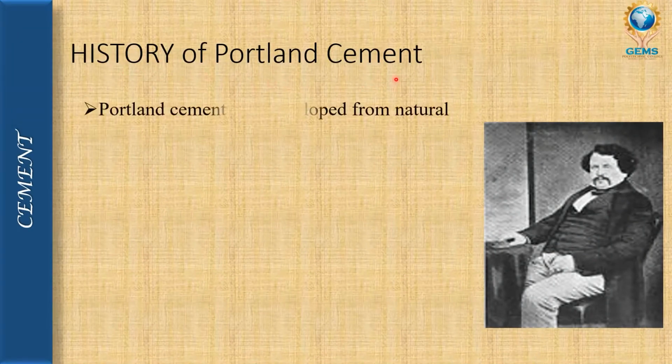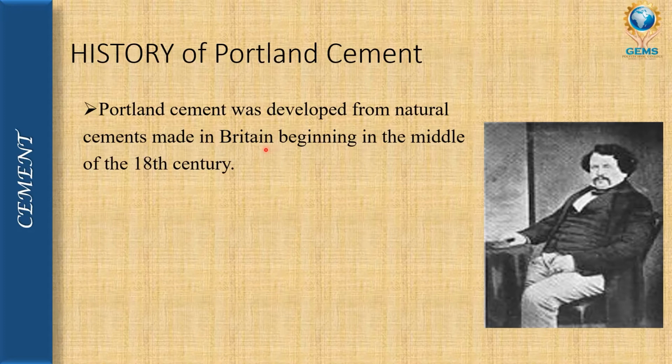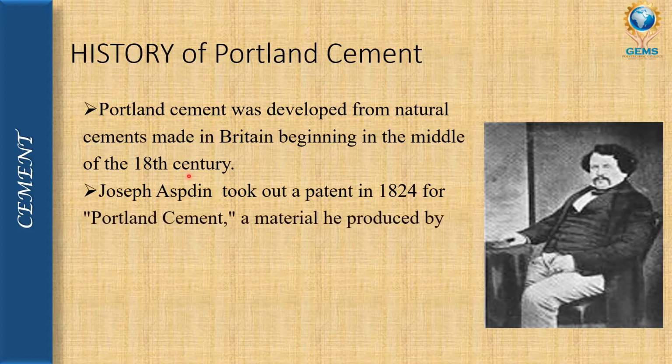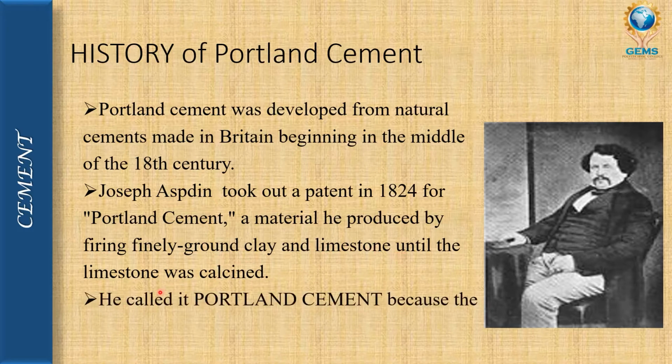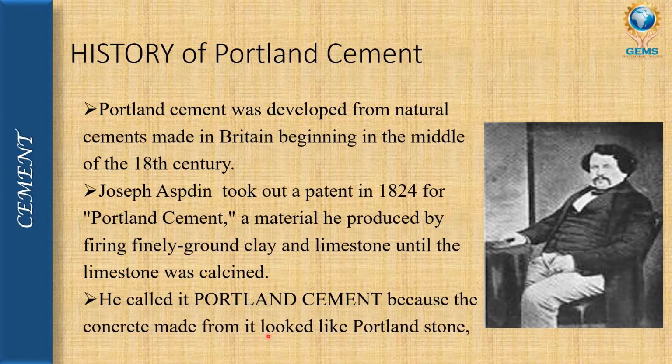History of Portland cement. Portland cement was developed from natural cement made in Britain beginning in the mid 18th century, and Joseph Aspdin, you can see in the figure, took out the patent in 1824 for Portland cement, which was made in Britain. Joseph Aspdin used a material he produced by firing finely ground clay and limestone until the limestone was calcined. He called it Portland cement because the concrete made from it looked like Portland stone, a widely used building stone in England.